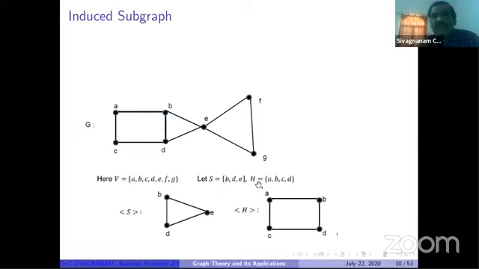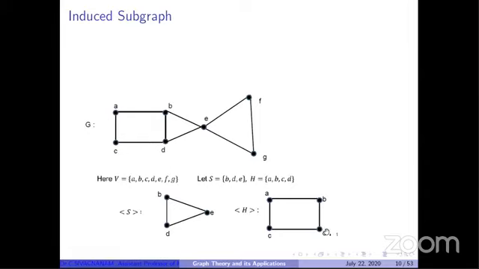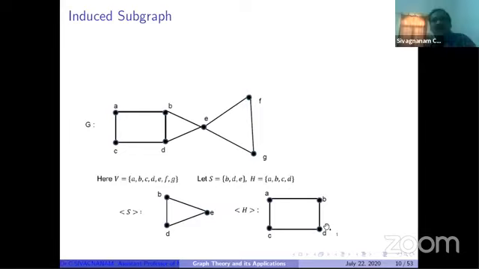Suppose H is another set containing the vertices A, B, C, D. These 4 vertices are available, so you can plot these 4 vertices. And what is the relation in the original graph G? A and B are adjacent, so we can join them. A and D are non-adjacent, so we don't join here. So this type of graph is called an induced subgraph.